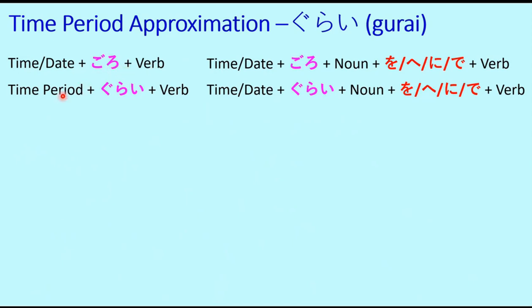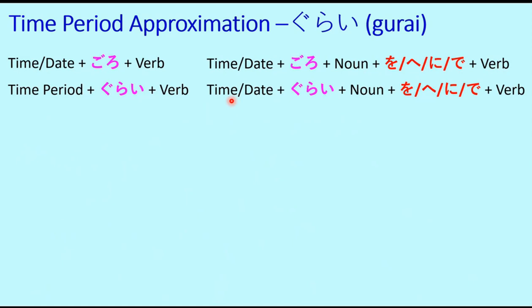And when we have a time period, it is followed by gurai and then the verb. Now, if there is a noun or a subject associated with this verb, then it will be time or date plus goro plus noun plus the particle o, ni, de, and followed by the verb.